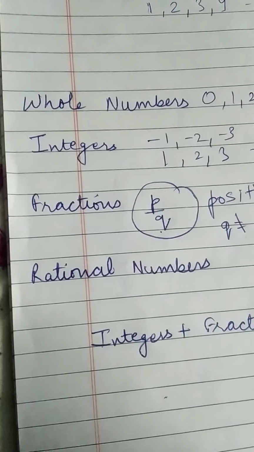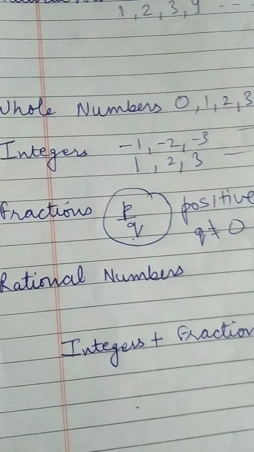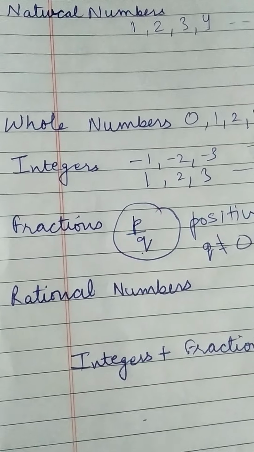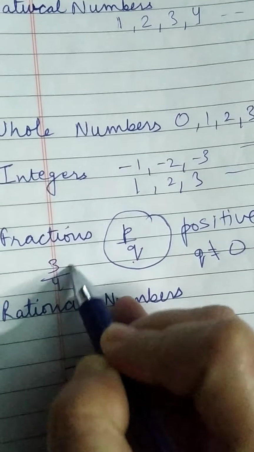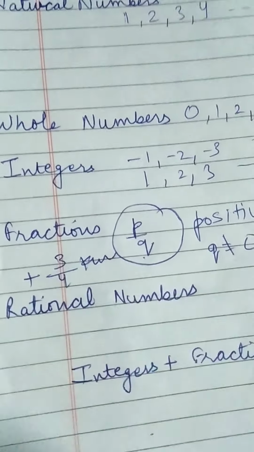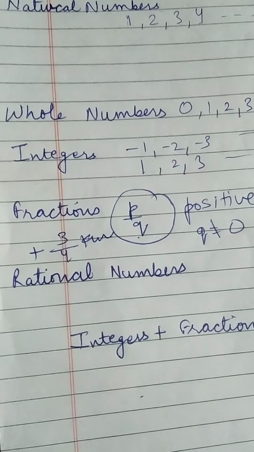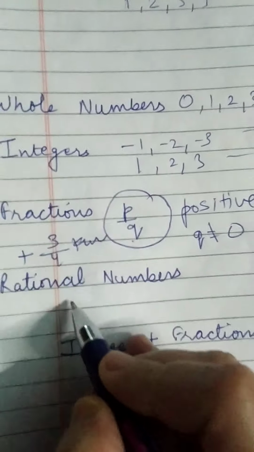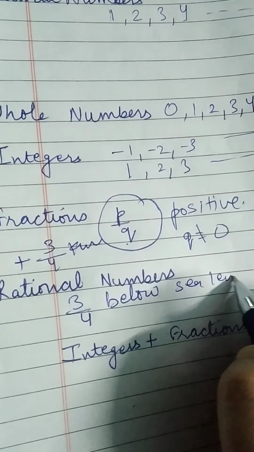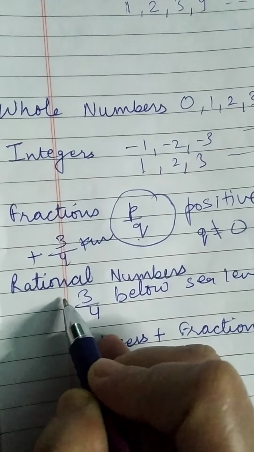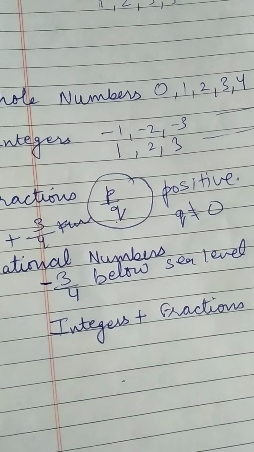If I say the distance of one particular pole, maybe the top of the pole is 3 by 4 kilometers above the sea level, then you will write 3 by 4 kilometer above the sea level, that is 0 plus. But if I say there is a pole which is 3 by 4 kilometers below the sea level, what will you do? Now, below sea level, so we have to denote it with a negative sign. So obviously it will be minus.